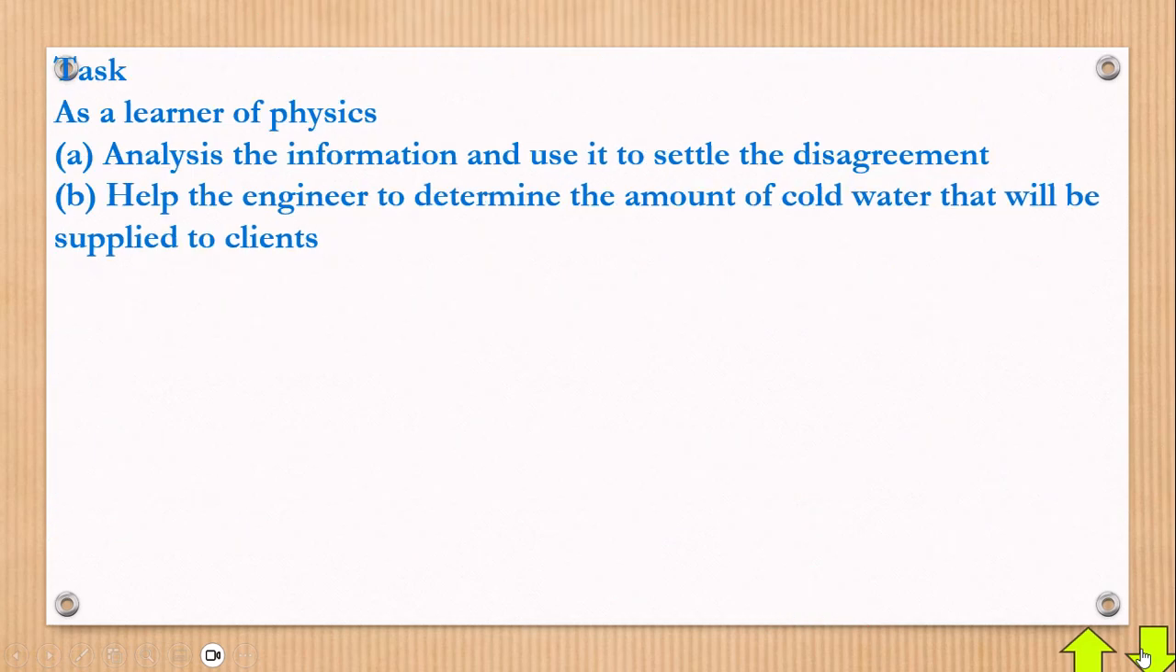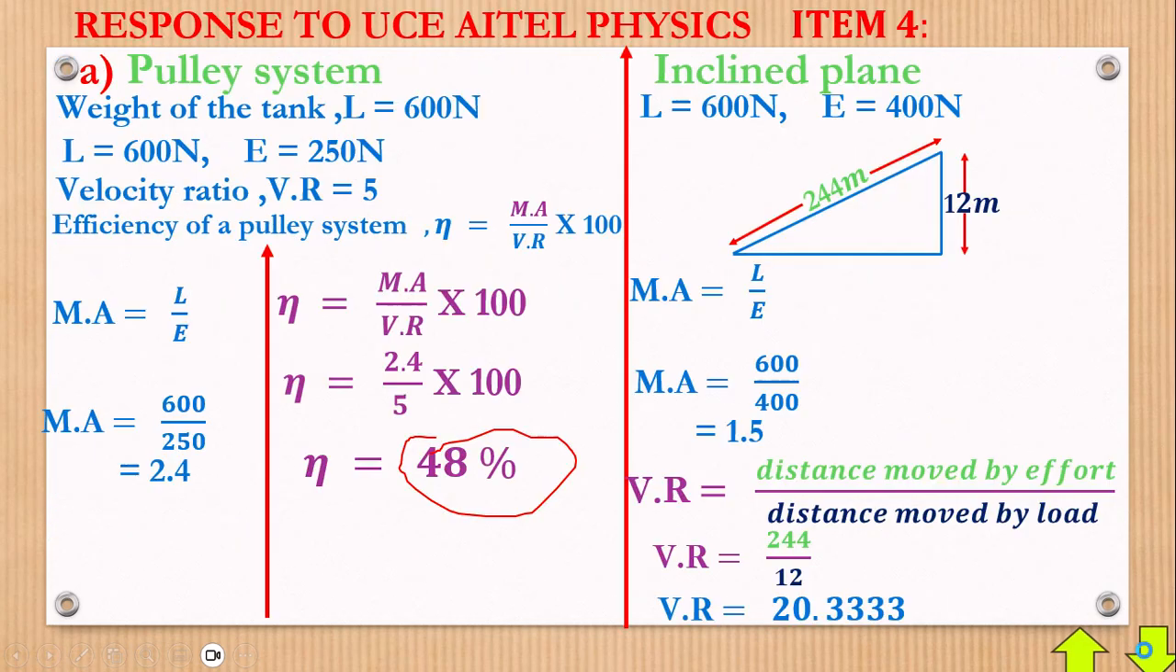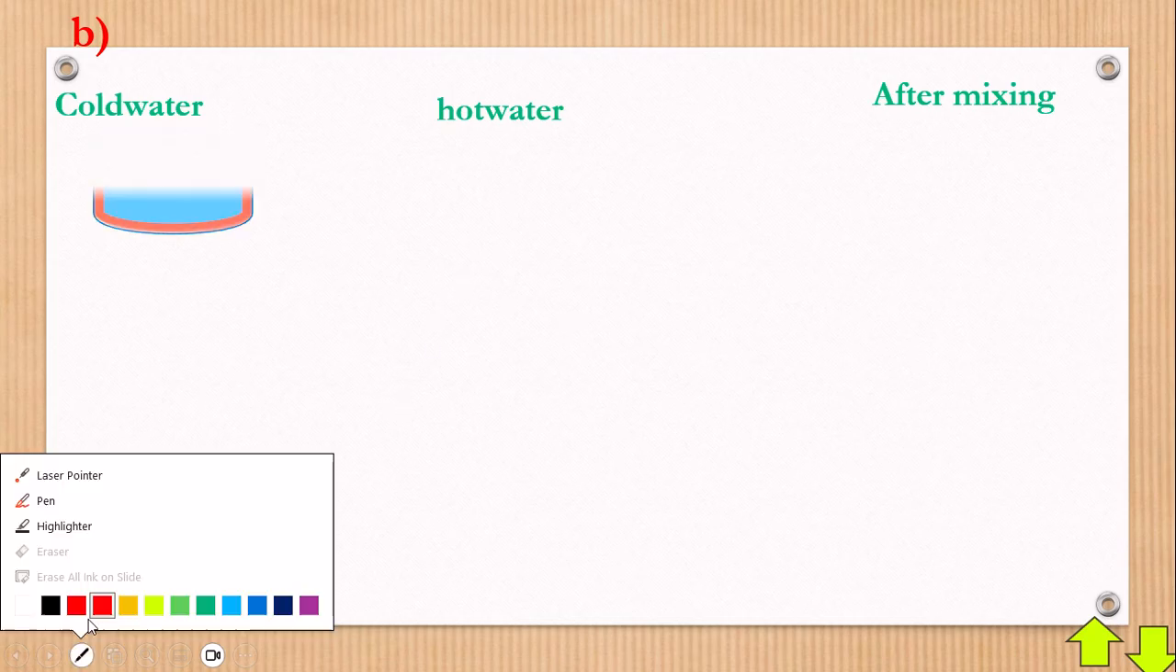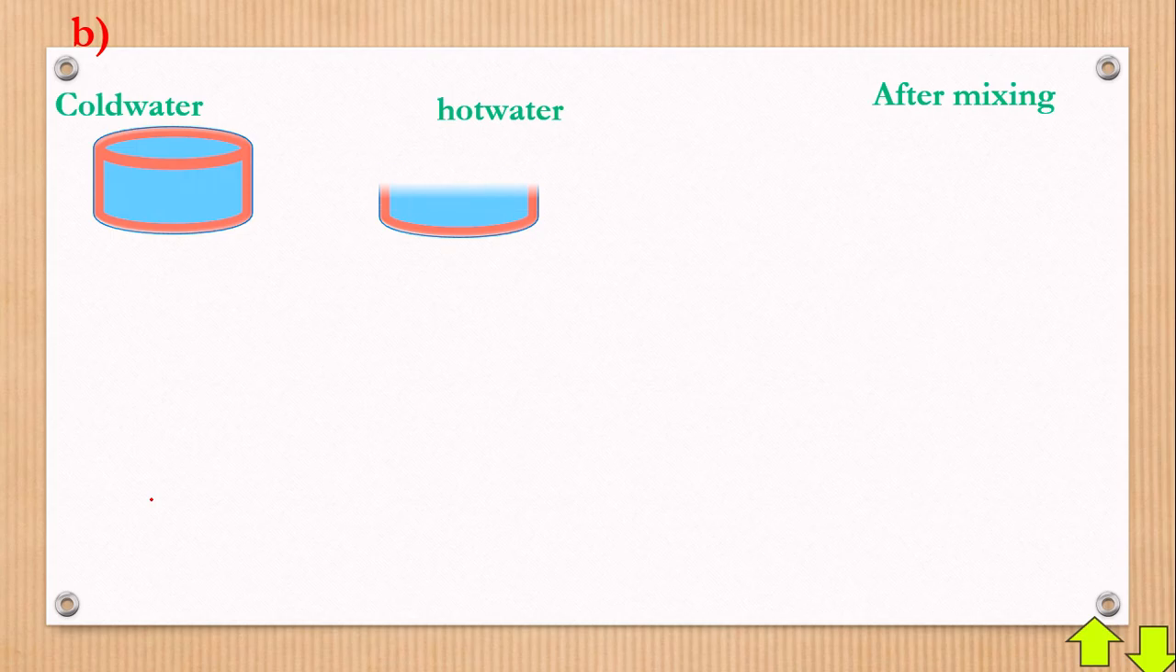Okay, so we're going to part B. We're going to get part B answered. Now, part B begins with that. Please allow me to use those spots there to at least illustrate some of the things we have in the question. So realize that this is our cold water, this is our hot water, and this is after mixing. Of course, you know what it means by mixing.